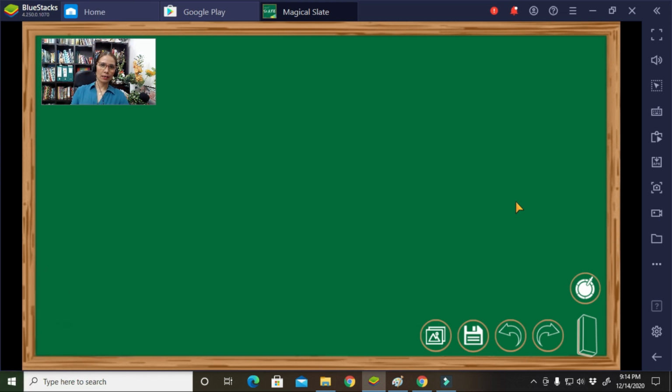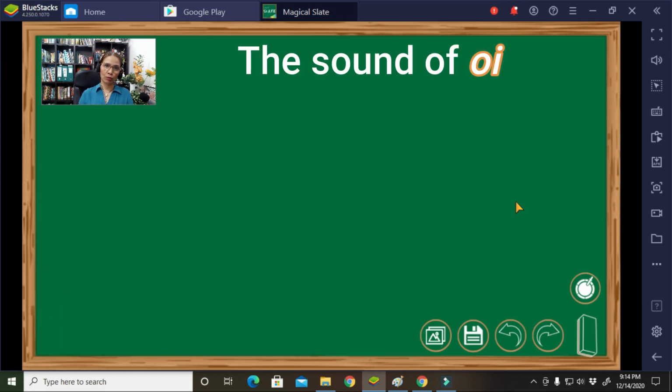Okay, so our discussion today is all about the sounds of oi. The sounds of oi, according to the rule, is represented by a deep hook and a small circle. So this is the sounds of oi. Example, the word toy. As you pronounce the word, you hear the sounds of oi. So therefore, we do have the sounds of letter T and oi here.